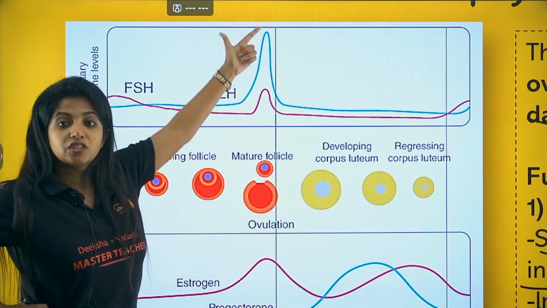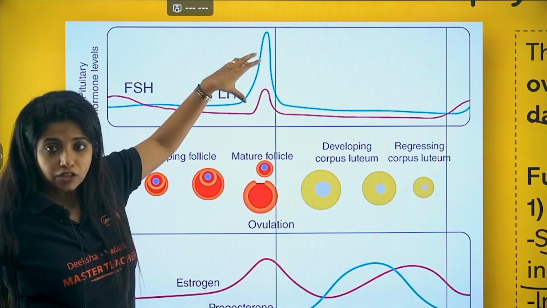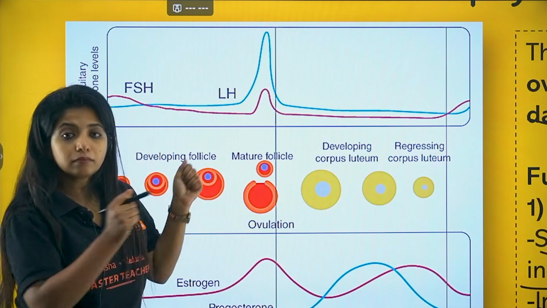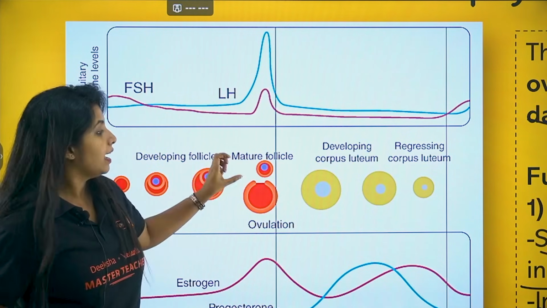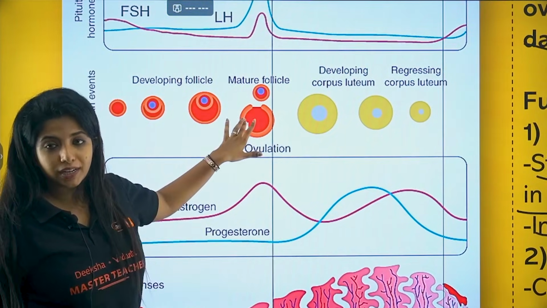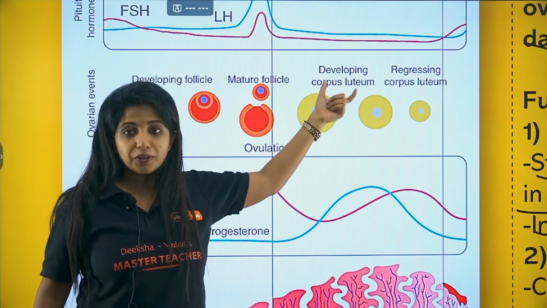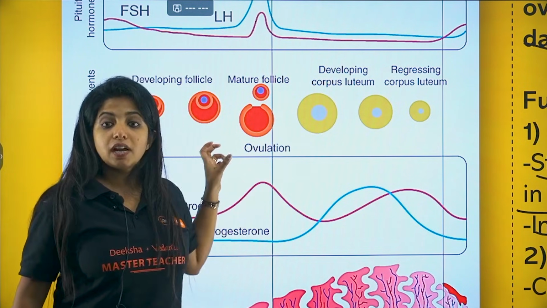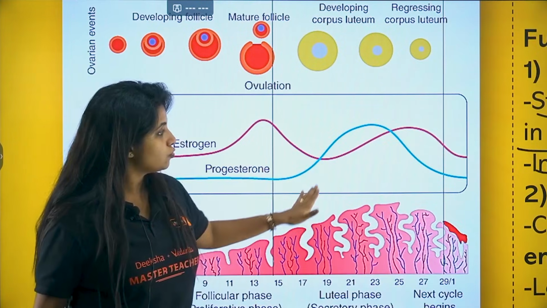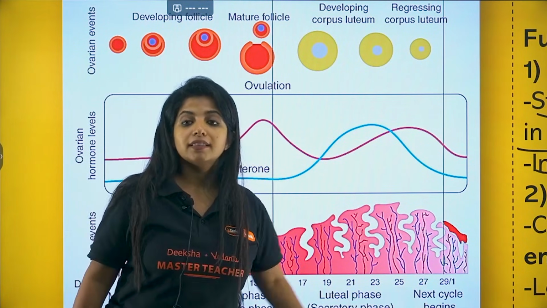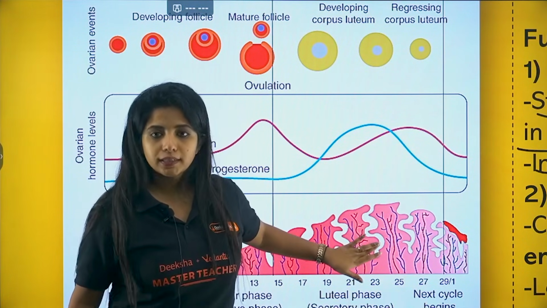Over here, FSH and LH also reach a peak, especially LH, which is why you have a rupture of the follicle, and that's how the secondary oocyte is being released. Now when the secondary oocyte is released, whatever is left behind is known as the corpus luteum. The corpus luteum releases another hormone, progesterone, which is why the level of progesterone goes up, and that's how the endometrium becomes even thicker.